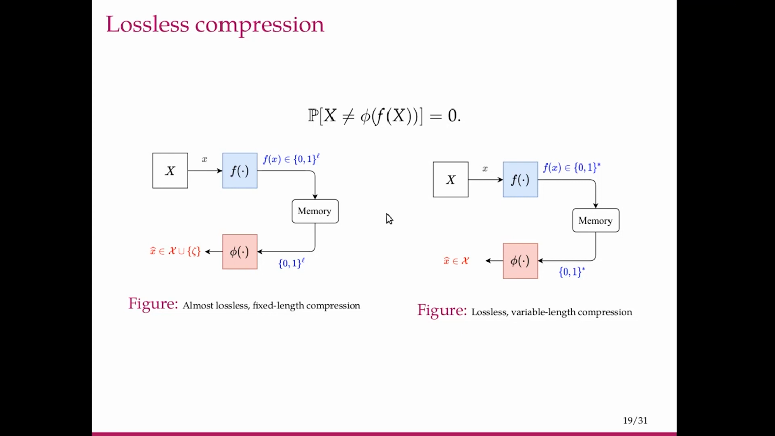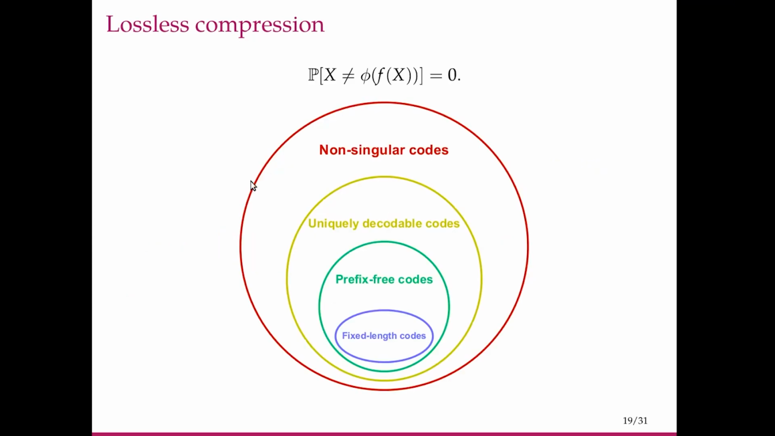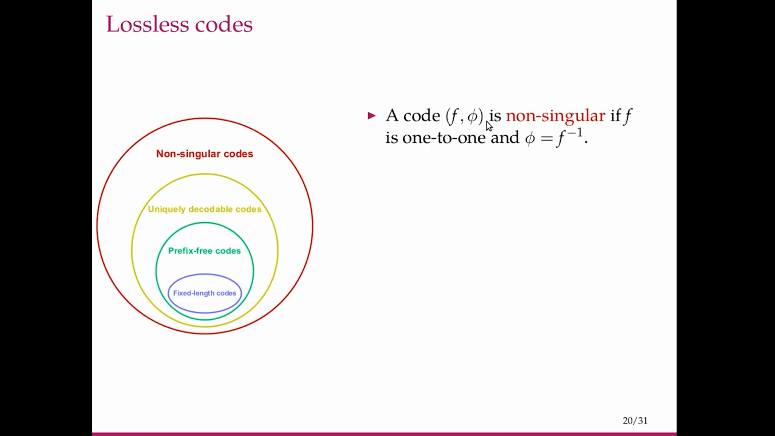So how do we achieve this? We can build codes which are broadly called non-singular codes. A code f comma phi is non-singular if f is 1 to 1 and phi is f inverse. Such a code is called a non-singular code. From here on we'll be only discussing non-singular codes, and in the context of non-singular codes it suffices to say a code f, we need not say phi, because phi is always f inverse.